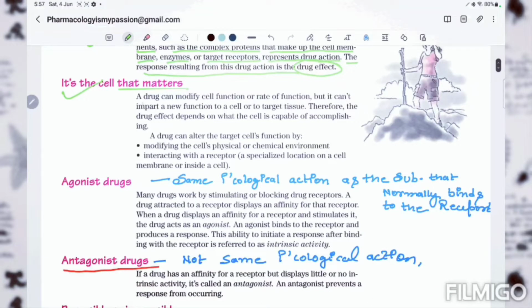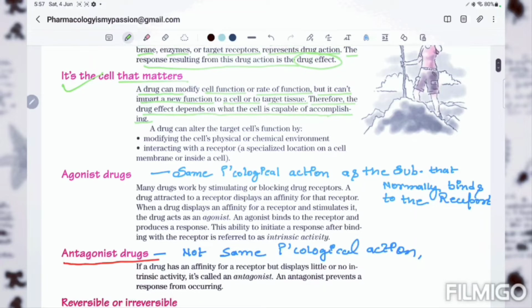I'll explain this. A drug can modify cell function or the rate of function, but it cannot impart a new function to the cell or to the target tissue. Therefore, the drug effect depends on what the cell is capable of accomplishing.